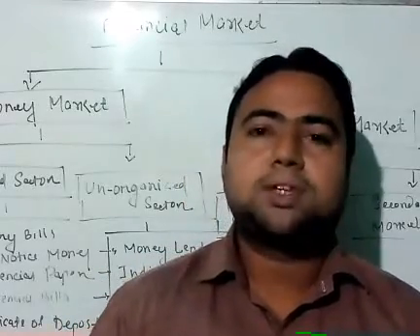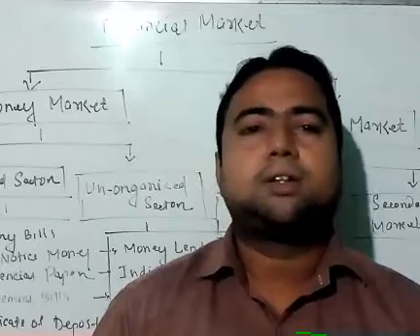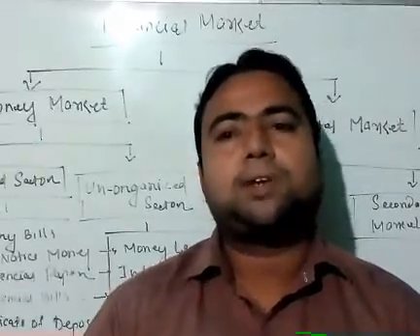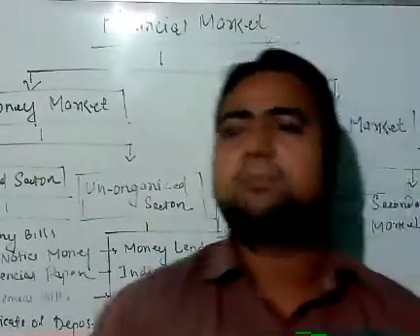So in simple words, financial market is a market where the financial securities are being traded. Now the question is very simple: what are the financial securities? Dear students, it's a very simple answer.